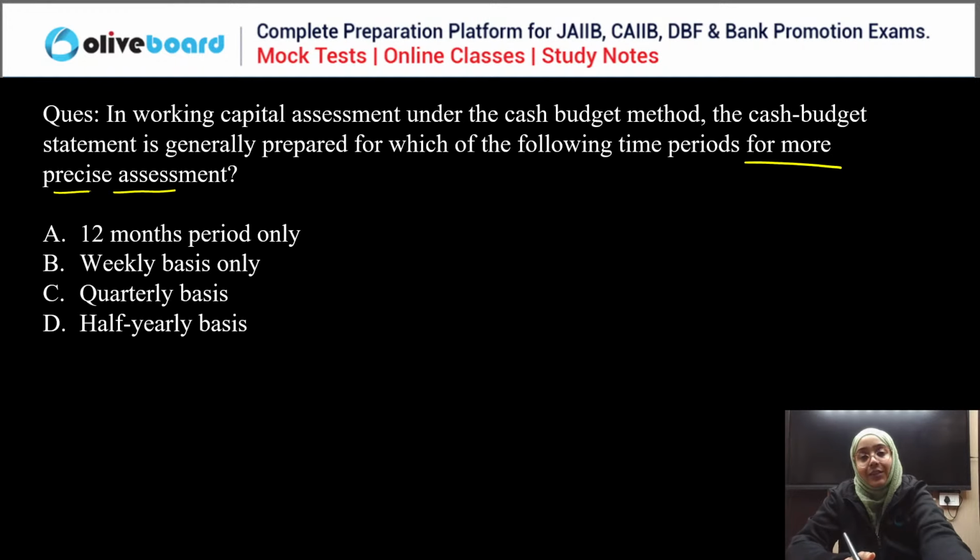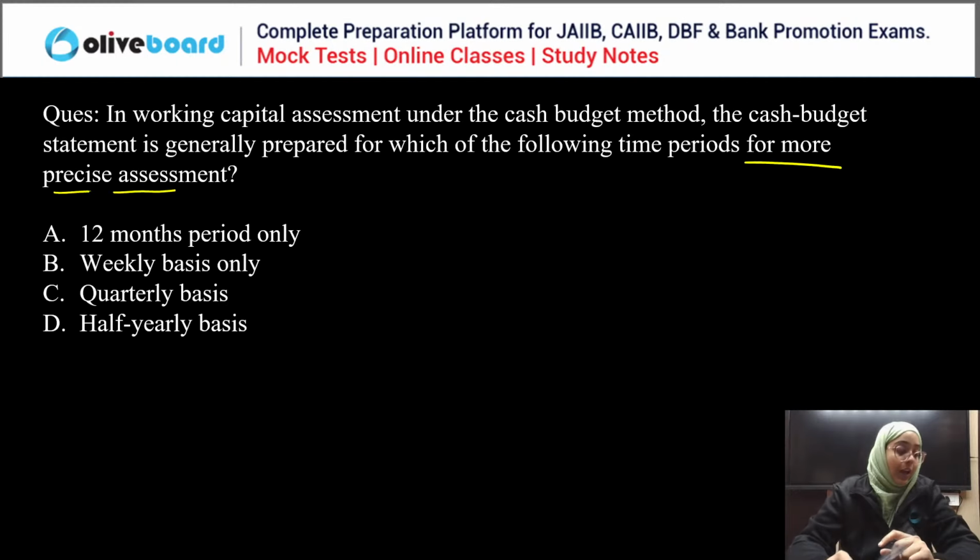Everyone start answering this question. For more precise assessment, the bank prefers the cash budget statement on which basis?